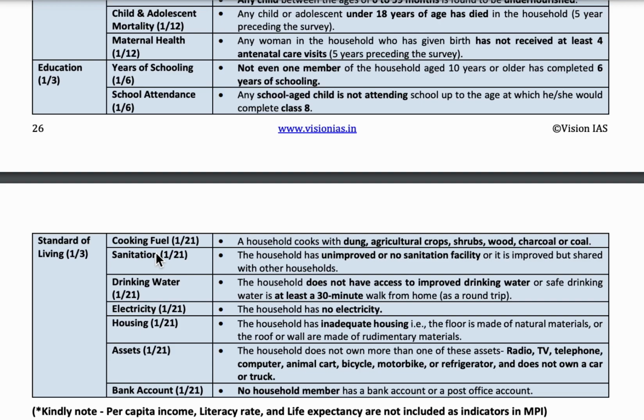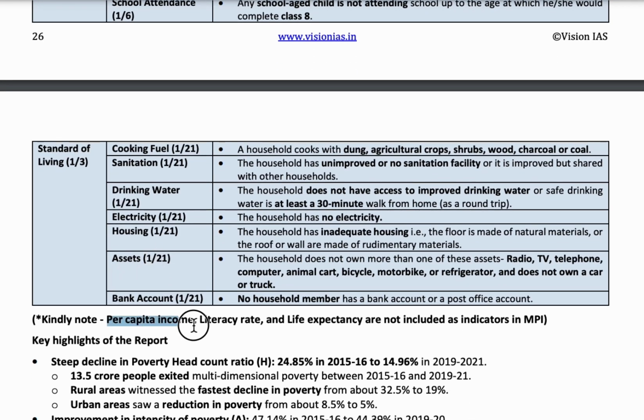One important thing to note down is that they do not consider per capita income, literacy rate and life expectancy as indicators of the multidimensional poverty index. Per capita income, literacy rate, life expectancy are not included as indicators.